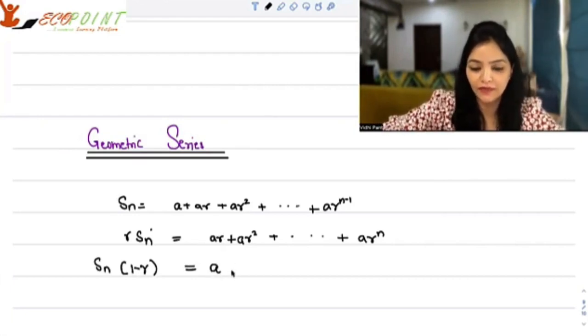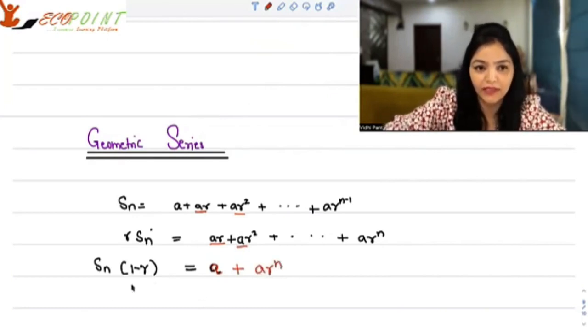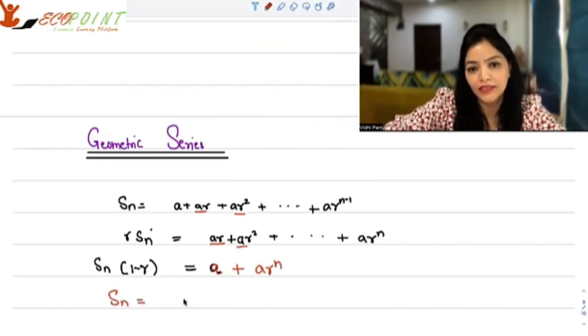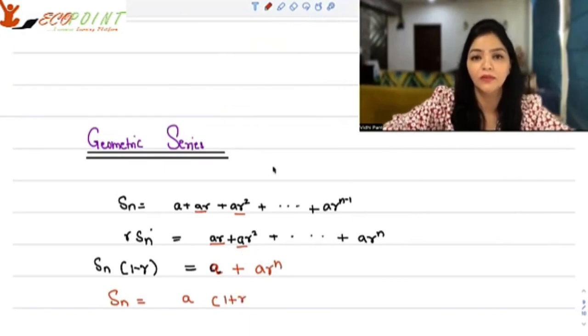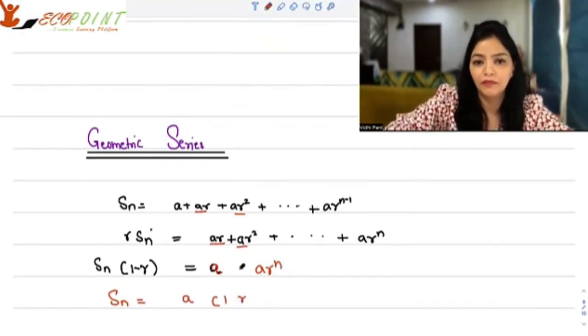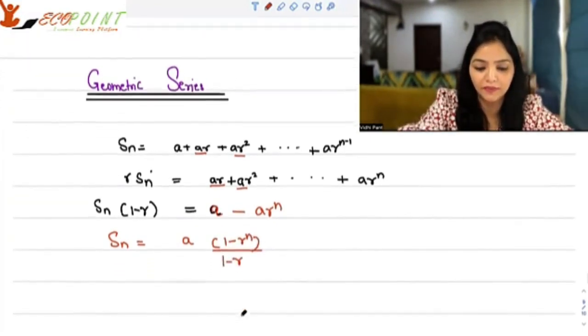Just a is left from above, and in the end ar to the power n is left. So Sn is a times (1 minus r to the power n), whole thing upon 1 minus r.